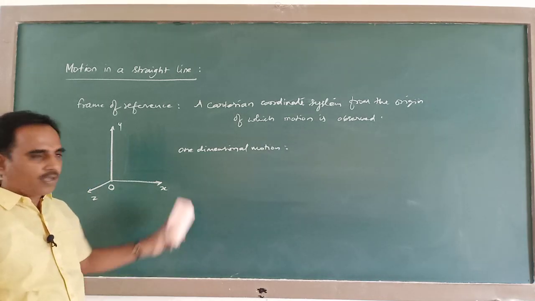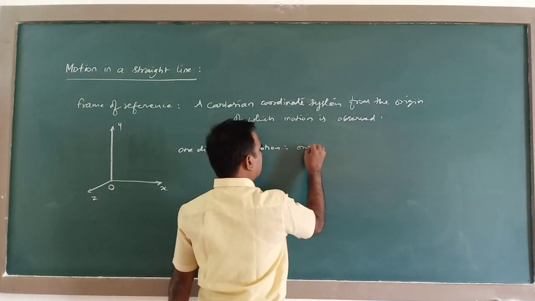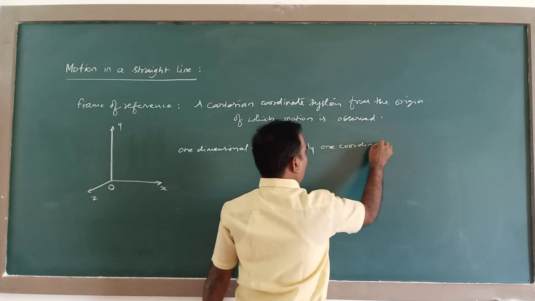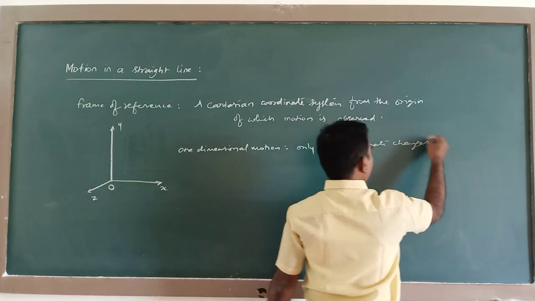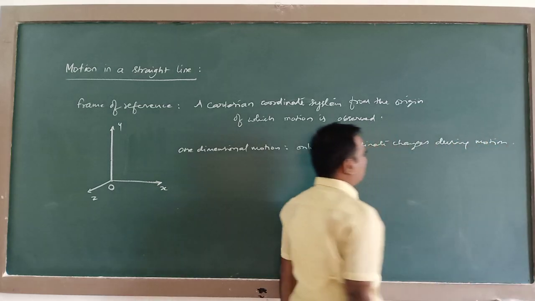Like that, one-dimensional motion means only one coordinate changes during motion.